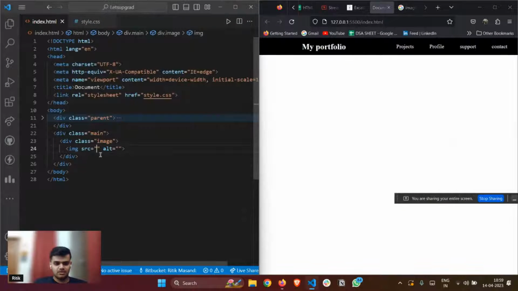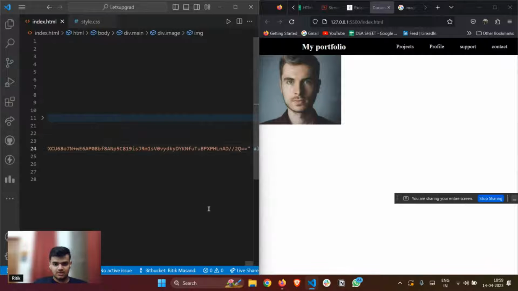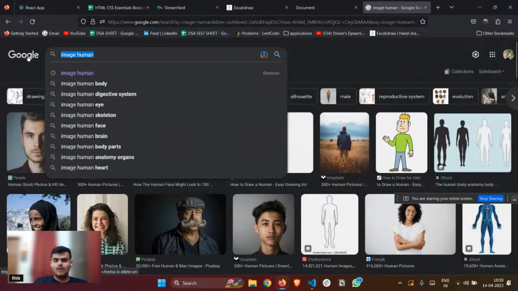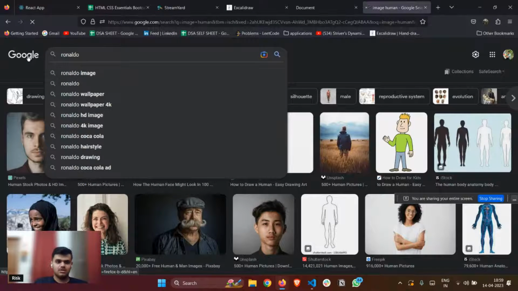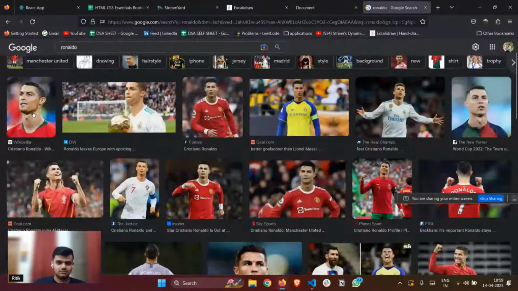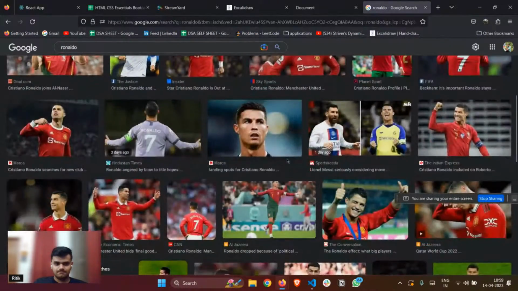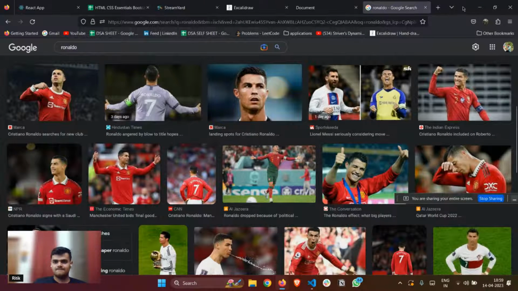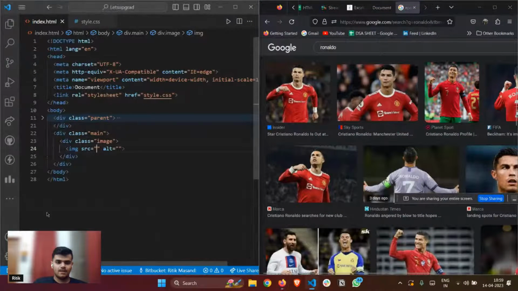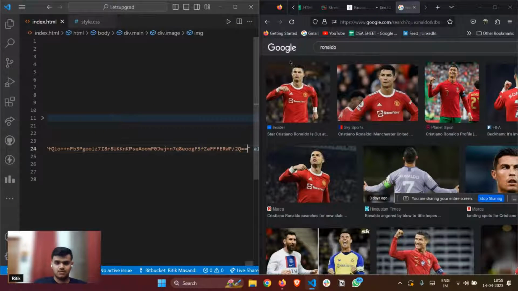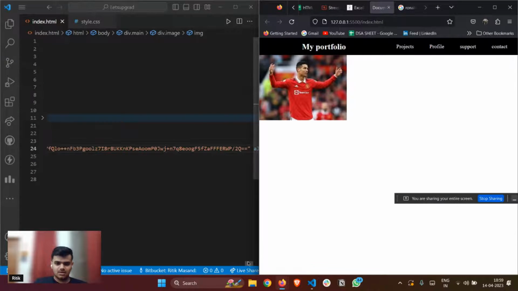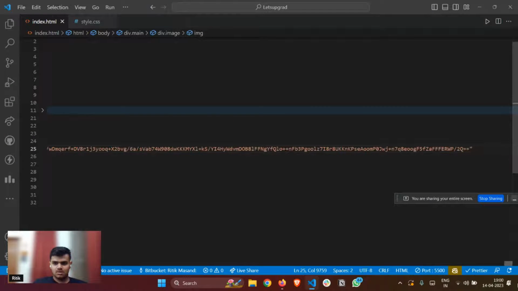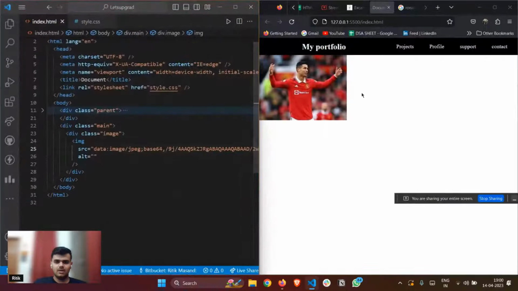I'll come to the documents and add the source here. This is a very huge file, so not this one. Let me select any other image. This one seems fine. Copy image link. And this one is also big, but let it be for now. We'll see what we can do.